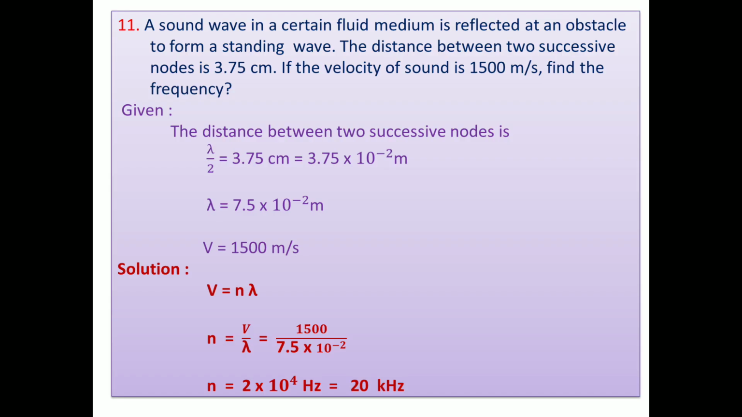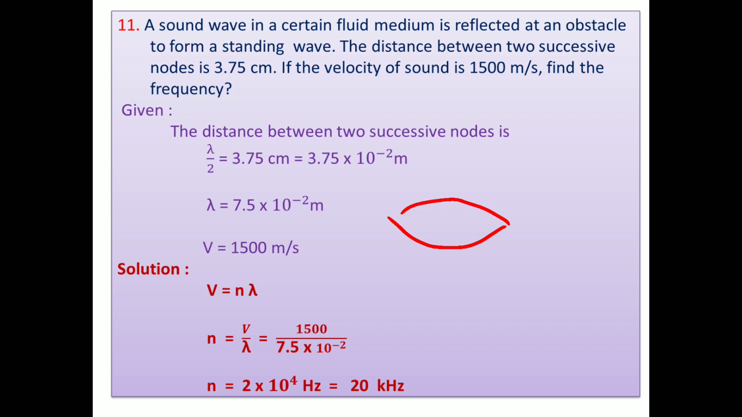Thereafter we go through some other numericals. Numerical number 11. A sound wave in a certain fluid medium is reflected at an obstacle to form a standing wave. The distance between two successive nodes is 3.75 centimeter. The distance between nodes is given, so an obstacle and a standing wave are there. The nodes are given, so lambda by 2 is given directly: 3.75 centimeter. And if the velocity of sound is 1500 meter per second, find the frequency.